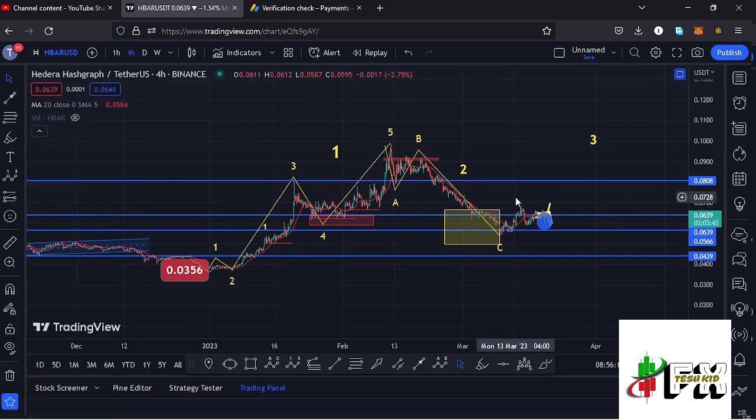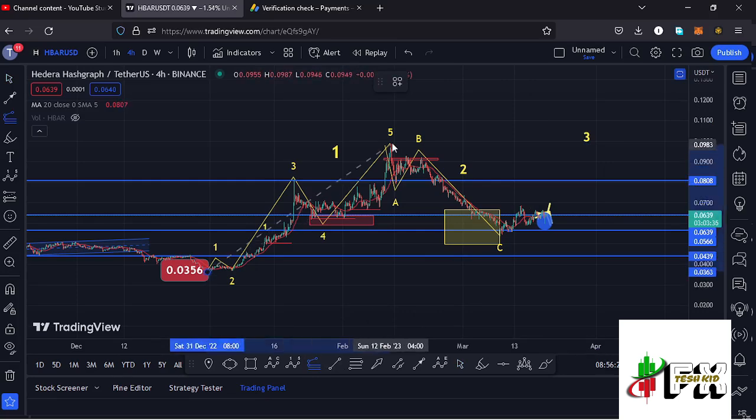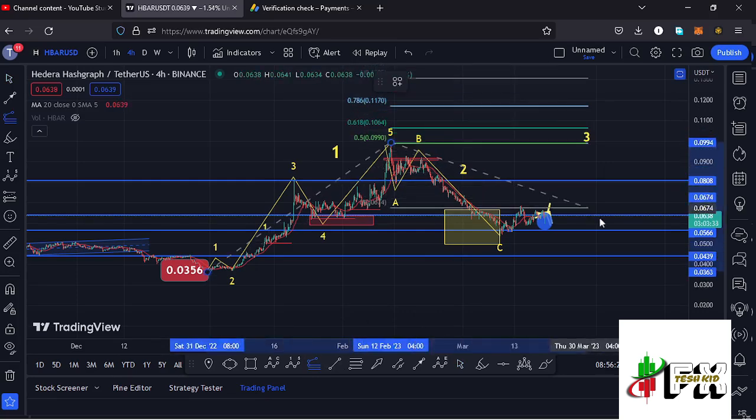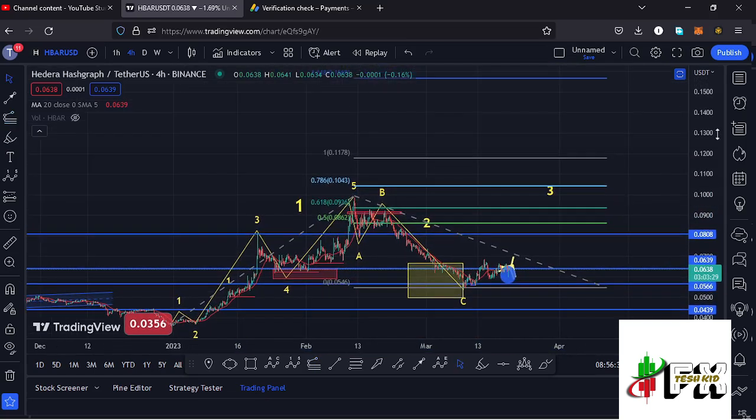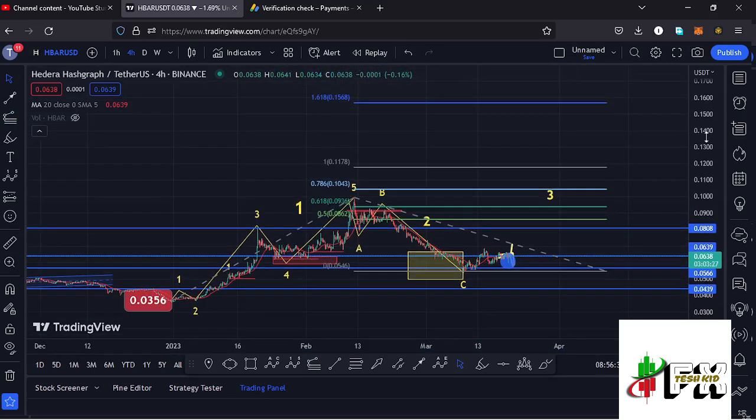And allow me to start the video by sketching out a target area to the upper side in the formation of this wave 3 by connecting the trend-based Fibonacci from the low of the first wave to the high of that wave 1, then dragging the Fibs to the low of the second wave, and that gives me a minimum target area to the upper side in the formation of that wave 3 at the Fib level 1.618, and that is at around the $0.1568 mark, and that is the minimum that I'm expecting that wave 3 to the upper side to do.